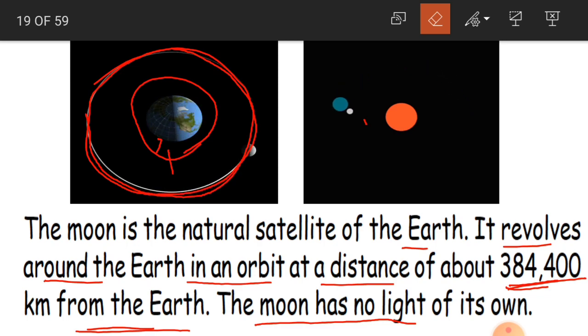When it is turning towards the sun, it is exposed to light. Sometimes it is turning towards the back of the earth where there is no light. In this way we have the phases of the moon, like full moon, half moon, crescent moon and all that. As the moon revolves around the earth and the earth revolves around the sun, the phases of the moon change. Clear, children? Yes.